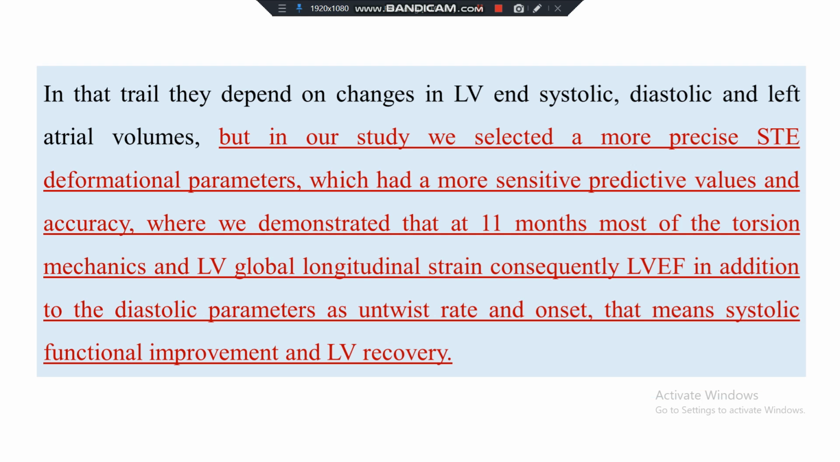In that trial, they depended on the changes in left ventricular end-systolic and diastolic and left atrial volumes, but in our study, we selected more precise speckle tracking deformational parameters, which had more sensitive predictive values and accuracy, where we demonstrated that at 11 months, most of the torsion mechanics and the left ventricular global ejection fraction, in addition to diastolic parameters such as untwist rate and onset, improved, which means systolic function improvement and LV recovery.